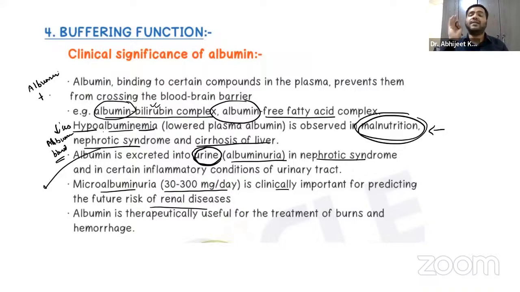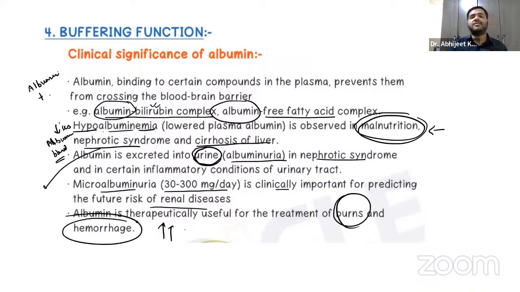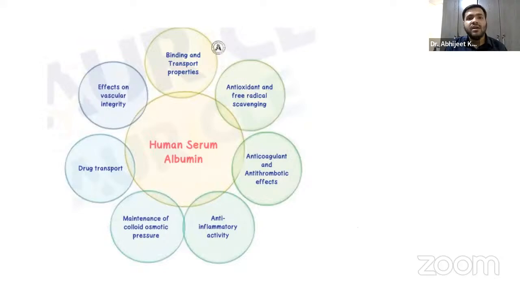So remember that albumin is basically used for the treatment of burns and hemorrhage also, right? So it has some clinical advantage over here. The human serum albumin helps in antioxidant and free radical scavenging, anticoagulant and anti-inflammatory action, osmotic pressure maintenance, drug transport, effect on the vascular integrity and the transport properties, the free fatty acid, and the bilirubin component. They combine with this albumin, and this helps in their transport, right?